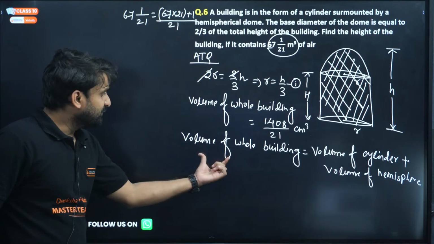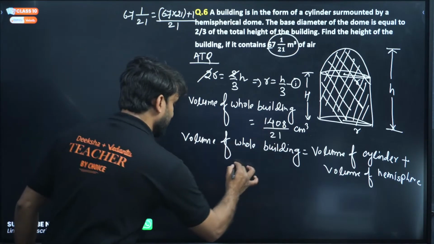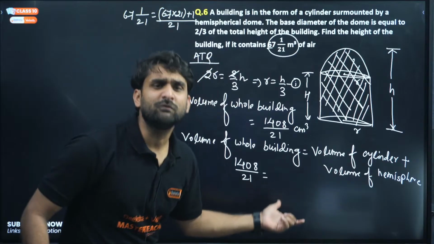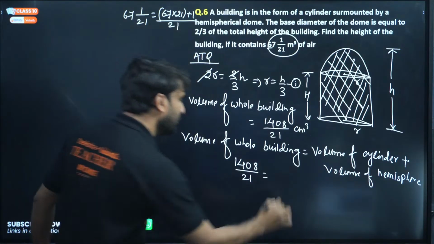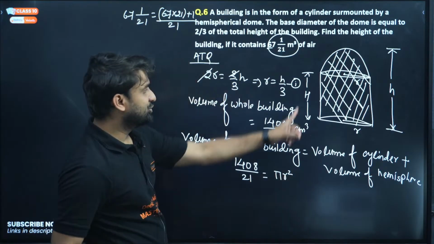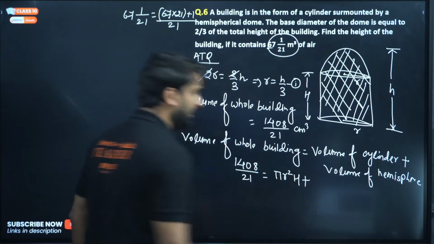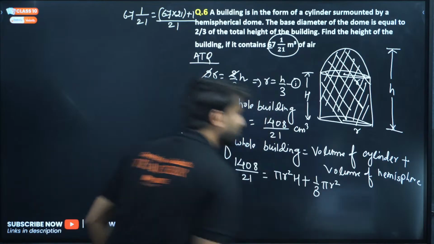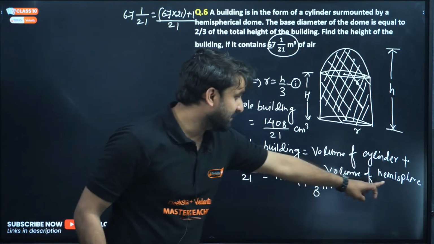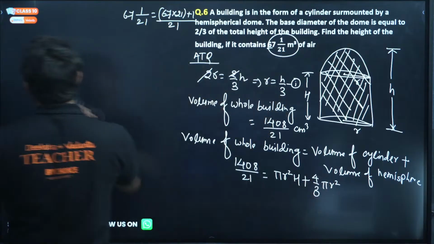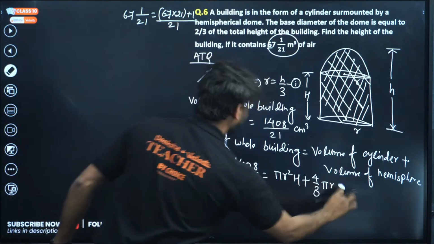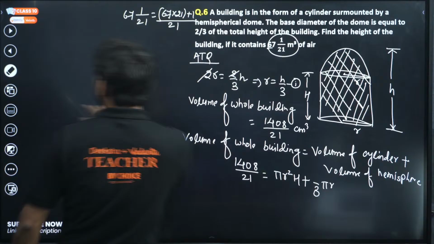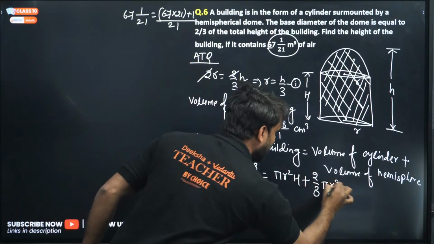Now my dear champion, this volume of the whole building we have already calculated, so we can put here 1408 divided by 21 is equal to the volume of cylinder. What is the volume of cylinder? Volume of cylinder is pi r square H, where H is the capital H, the height of the cylinder, plus the volume of hemisphere. You know the volume of a sphere is 4 by 3 pi r cube, so for the hemisphere, 2 by 3 pi r cube, because we are dealing with a hemisphere.